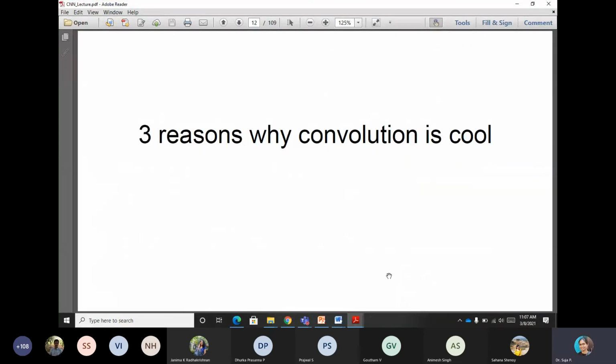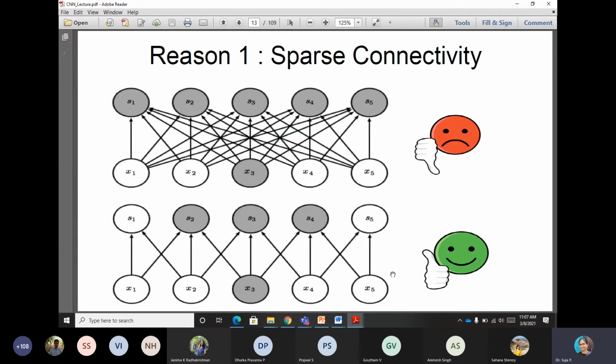Three reasons why we need to use convolution. The first reason is the sparse connectivity. That means in an MLP, we have seen it is many to many connection. All the input neurons are connected to all the neurons of the hidden layer or output layer. And then from hidden layer 1 to hidden layer 2 also, all the neurons are connected to each other. It is many to many combination.